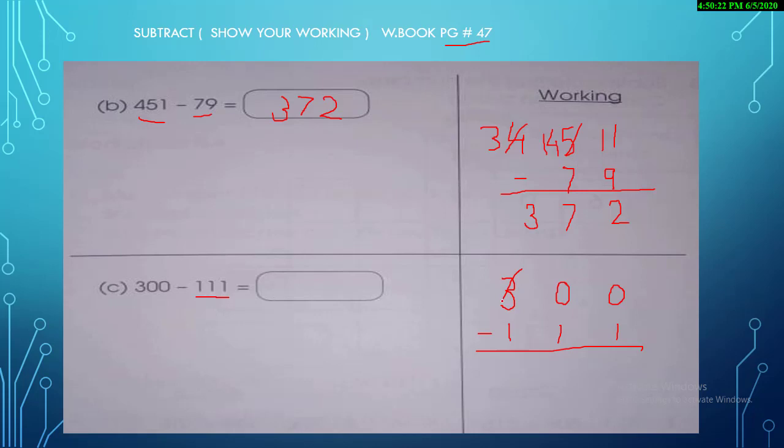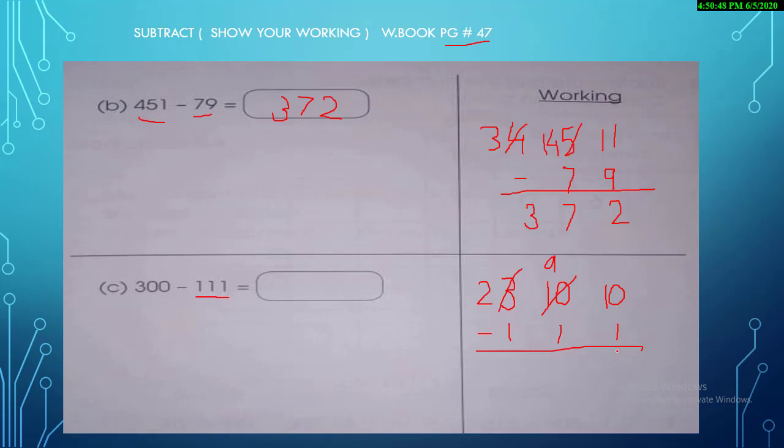So 3 is going to help the neighbor first. It will turn into 2 and it will make it 10. Okay, now it also needs your help. So you're going to cut this 10 and write down number 9 on the top, or even on the side, and make it 10. Yes, now you can easily solve the question because you have more on the top.